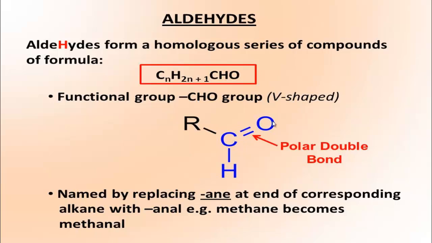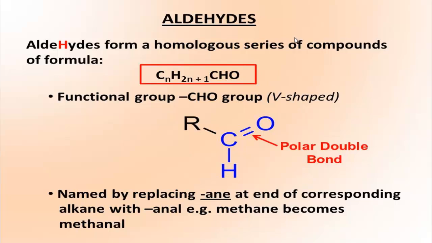Carbon double bond O. This part is known as the carbonyl group. Remember, the functional group of ketone is also C double bond O. So this group's name is carbonyl group, and the compounds which contain these carbonyl groups are known as carbonyl group members.